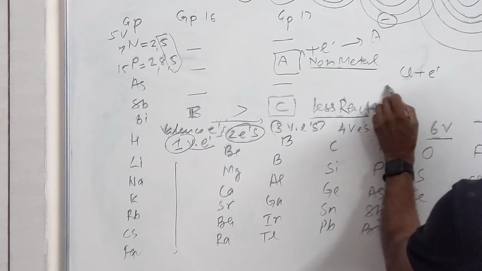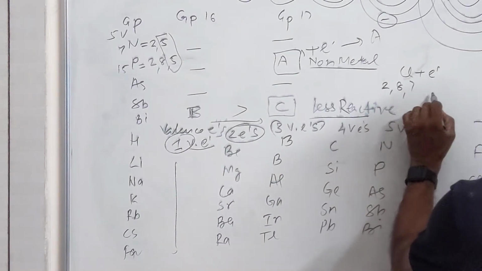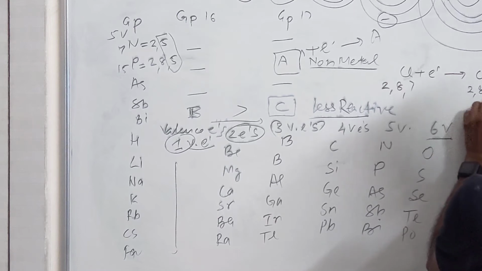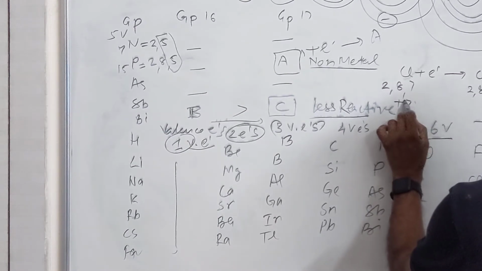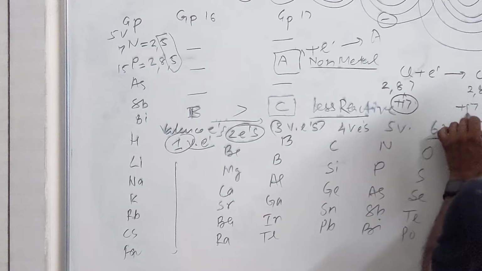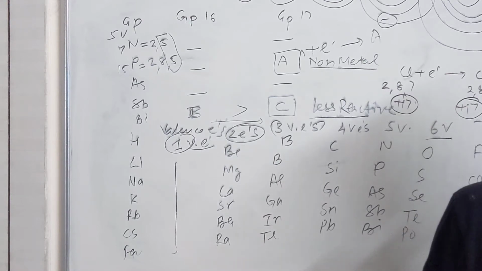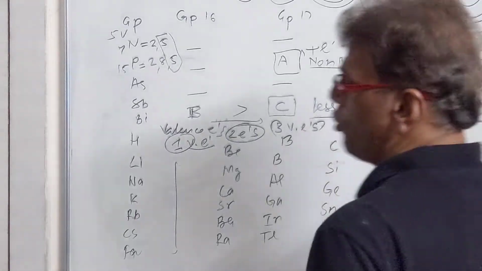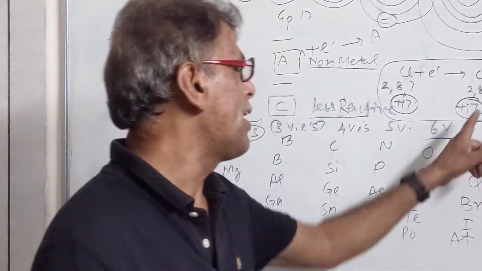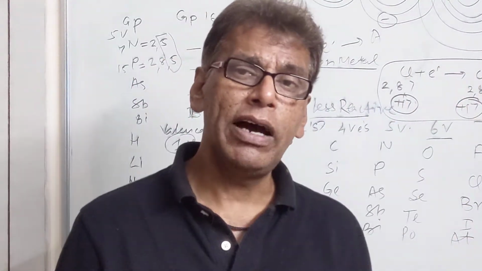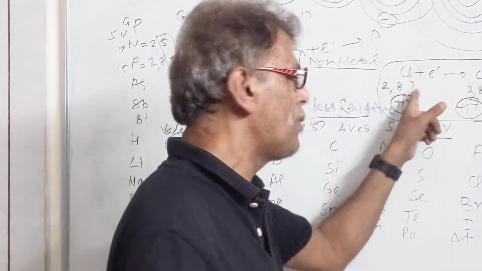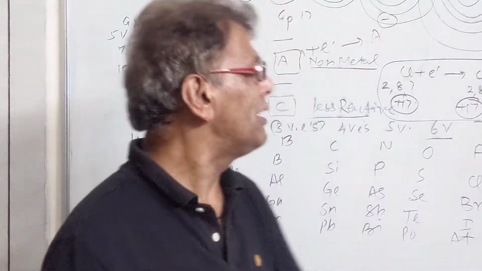takes up 1 electron. It was having 17 electrons. After gaining an electron, it now acquires 18 electrons. Nuclear charge was 17 here, it is 17 again. So when the nuclear charge is 17, the 18 electrons are to be pulled inside. So these electrons cannot be strongly pulled by the negative ion. So the size of a negative ion is always larger than its parent atom, while the size of a positive ion